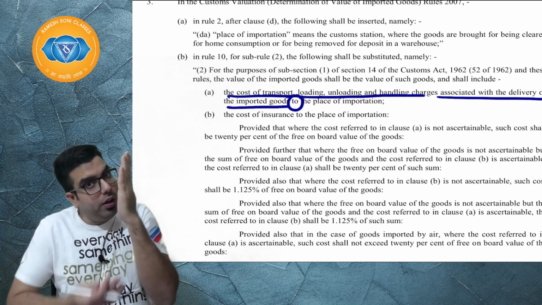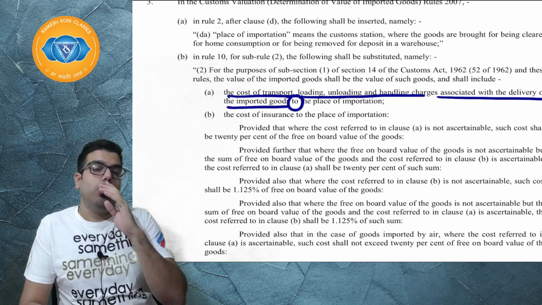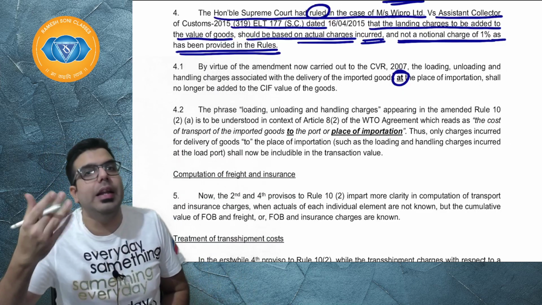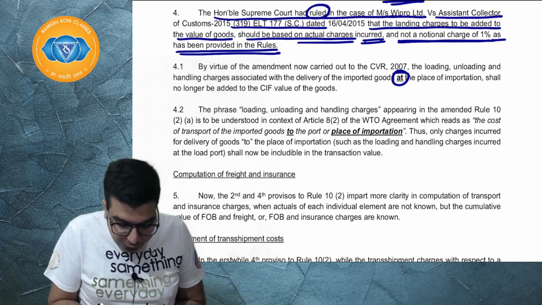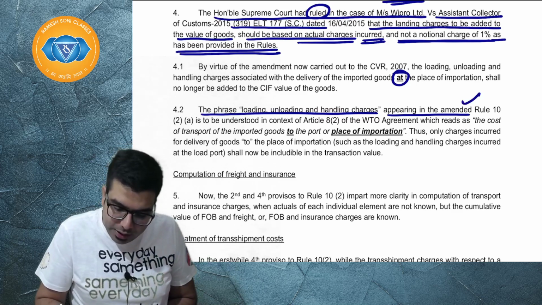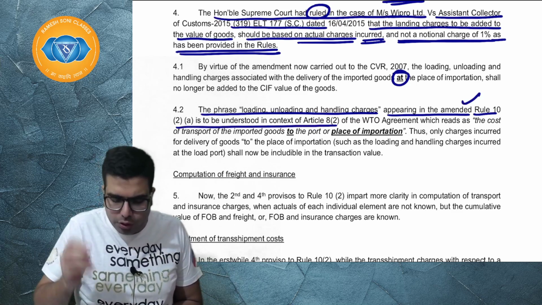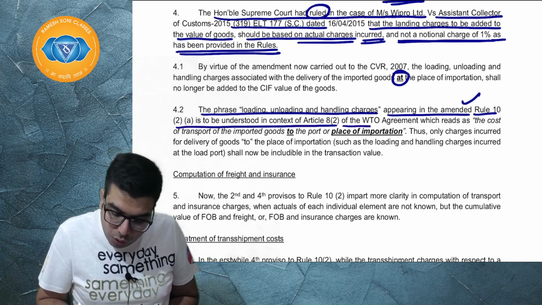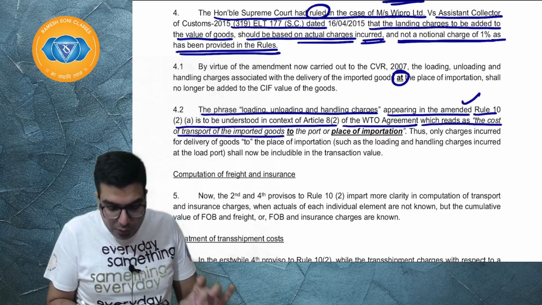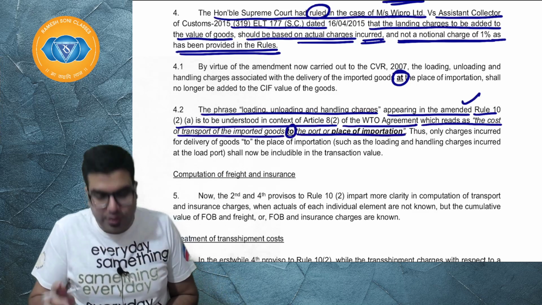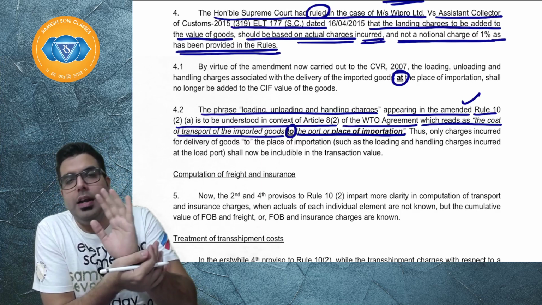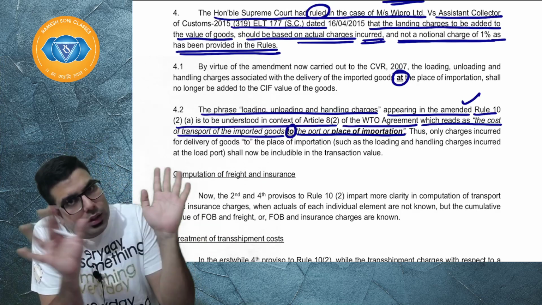I hope everyone is clear. Only up to, which I am always teaching you. But because there was one word used, in the clarification they said that the phrase loading, unloading, handling charges appearing in the amended Rule 10 is to be understood in the context of Article 8 of the WTO agreement, which reads as cost of transportation of imported goods to the place of importation. It means up to the place of importation, whatever the loading, unloading charges are, that has to be added. At the port of importation, nothing has to be added.